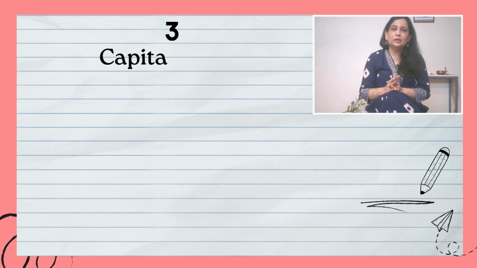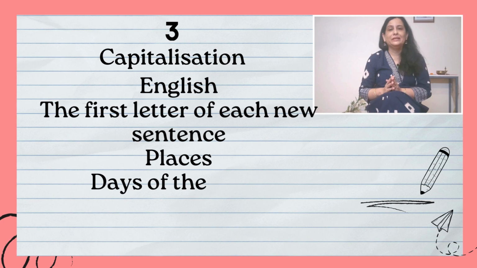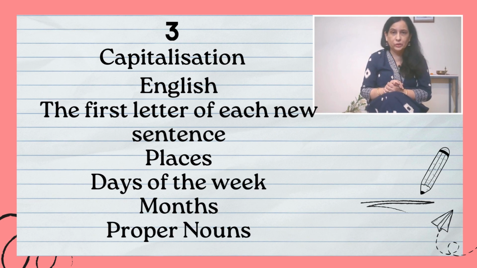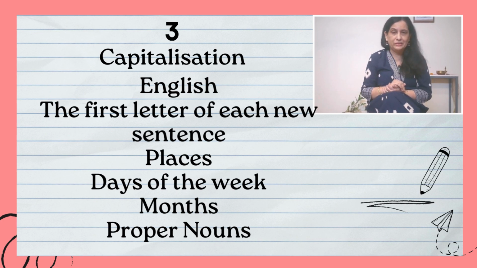Now the third difference is capitalization. In English, as all of us know, whenever we start a new sentence, we have to capitalize the first letter of the word. Then some places, names, countries, timings of the day, weeks, months, all this we have to capitalize.